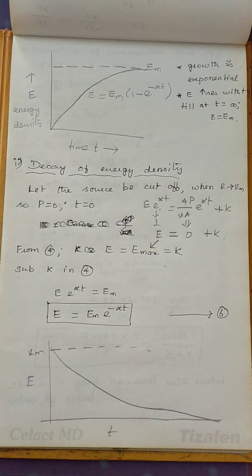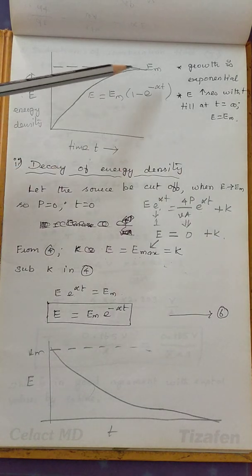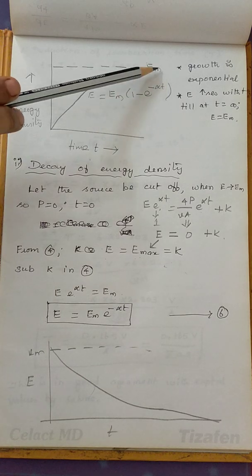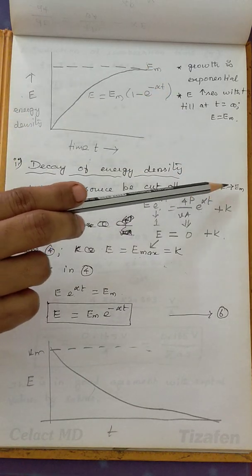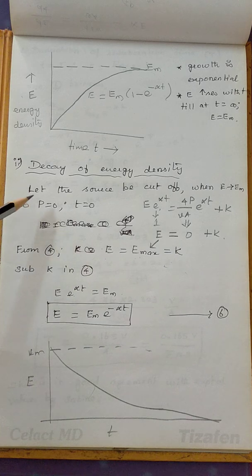Next, we are going to see the decay of energy density. Decay means when the source stops emitting, then the decay of sound starts. So let the source be cut off when E is at Em, after which the decay starts. Source stops means power output from the source is 0. We assume power output is 0 at t equal to 0 for decay of sound.